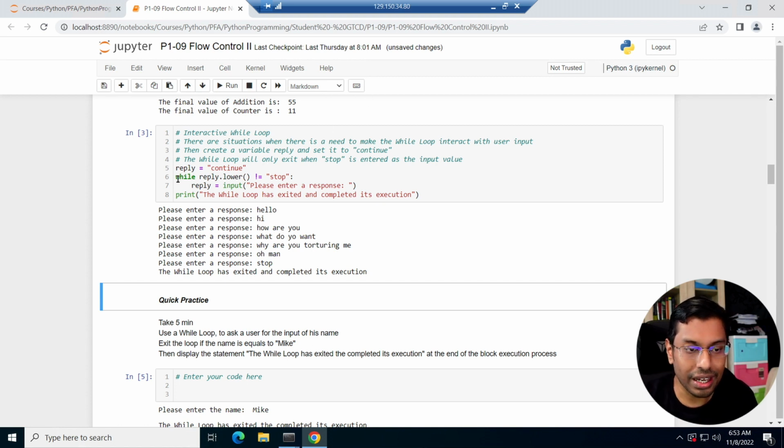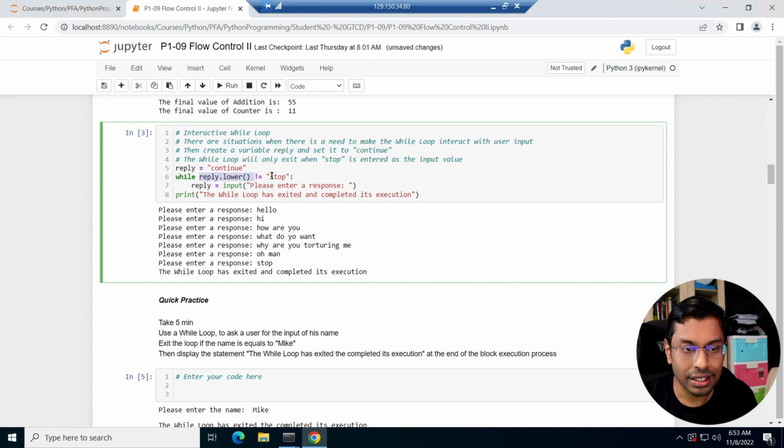As I mentioned, that's the criteria here. As long as it's not equal to stop, keep doing this. But the moment you see it is actually stop, you fulfill this criteria. You do not fulfill the loop condition anymore, and you exit the while loop.